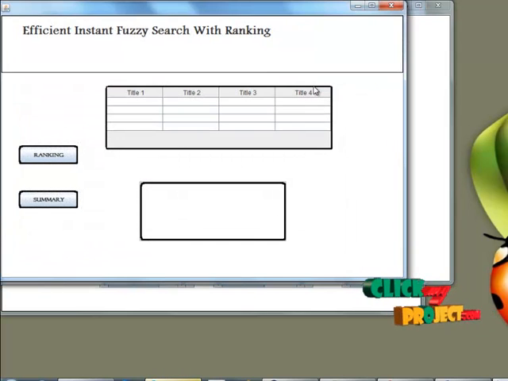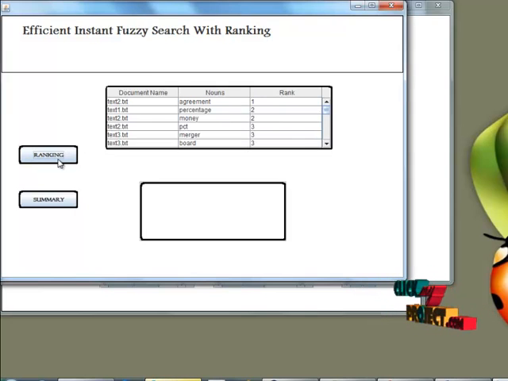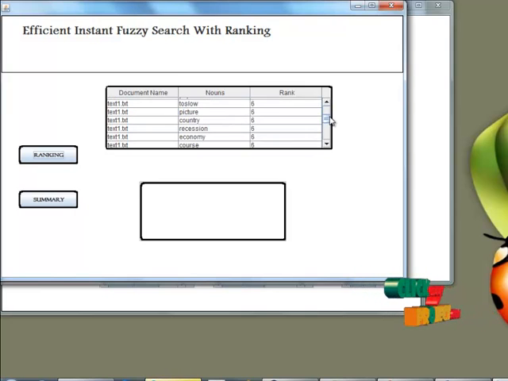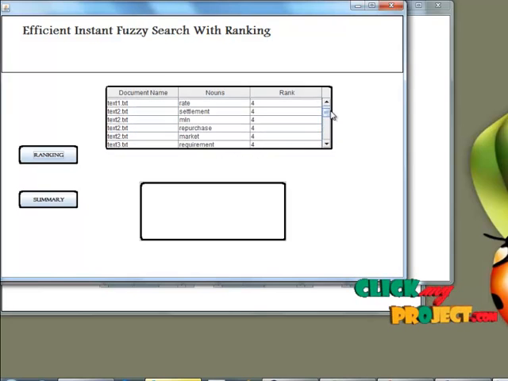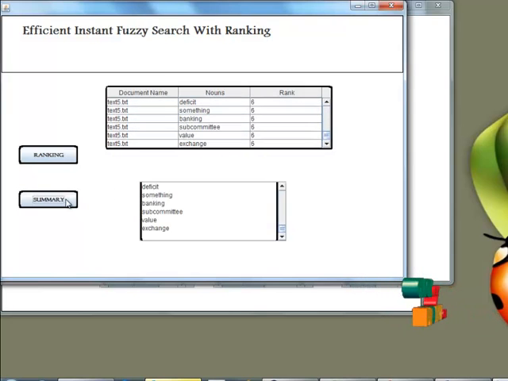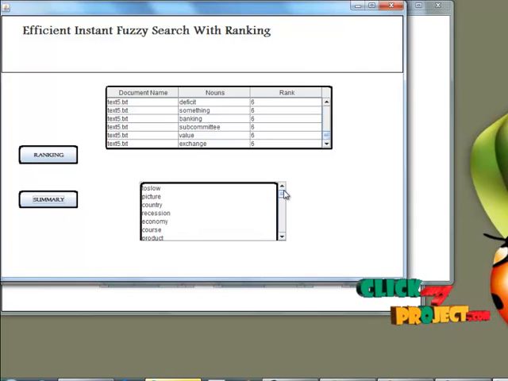So this is the application of the ranking process. So here we are going to perform the ranking process based on the ranking algorithm approach. So simply click the ranking approach. Based on the ranking approach, the text files are arranged based on the user typed query and the ranks for the consecutive files are displayed. So this is done, and the summary is used to summarize the words based on the results which are going to be returned to the user. So these are the summarized results which appear more times in the document than others.